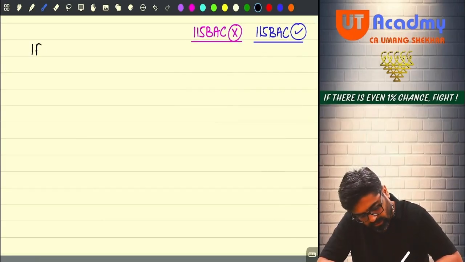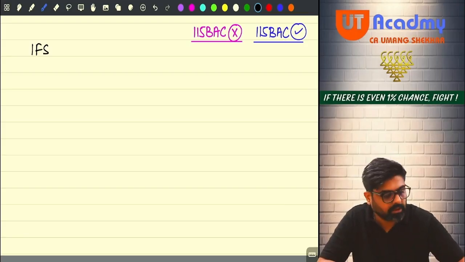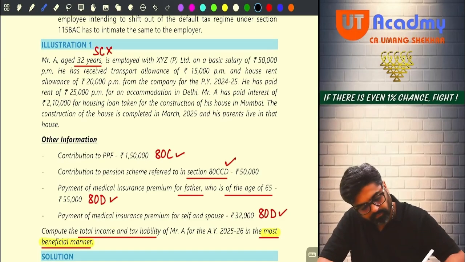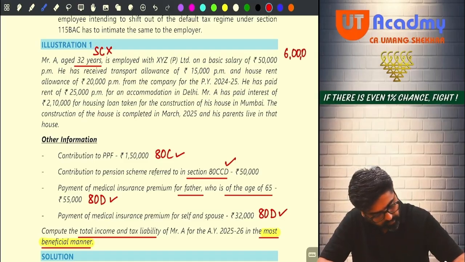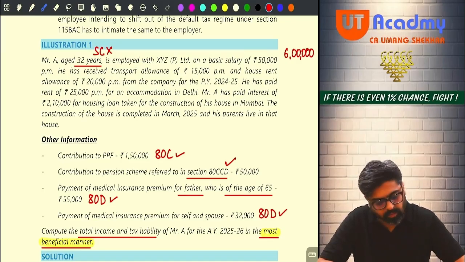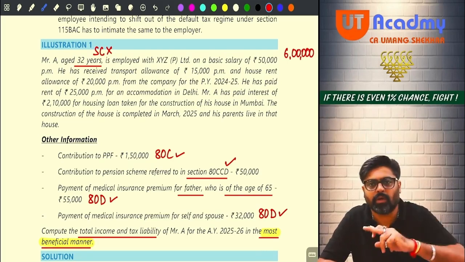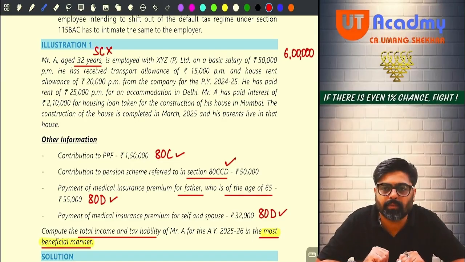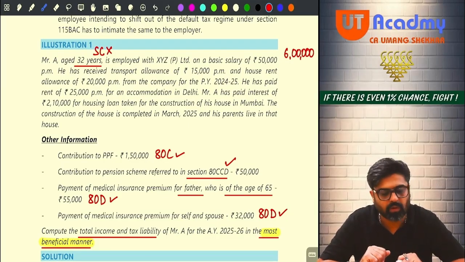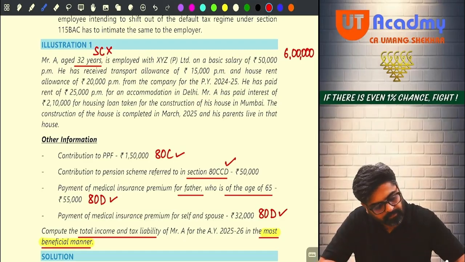So first income from salary we will calculate. Income from salary, 6 lakh rupees basic is there, no? So basic 6 lakh rupees. Then transport allowance 15,000, into 12 is 1,80,000. And for that he is not going to get any exemption because transport allowance is residence to house, house to residence. 3,200 per month should be exempt, but that is exempt in the case of only handicap employees. And Mr. A is not a handicap. Okay, no? So entire transport allowance will be taxable for him.